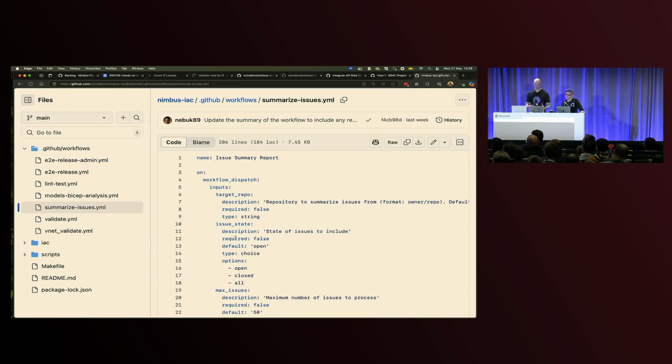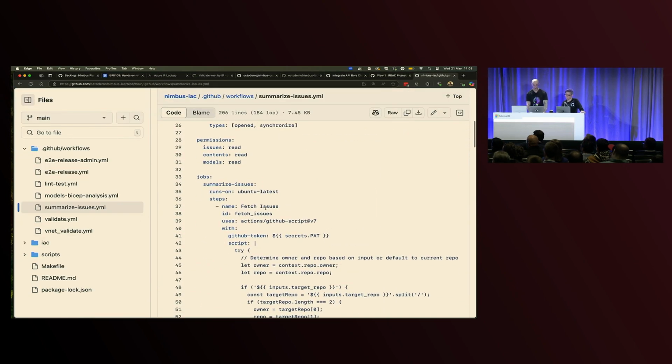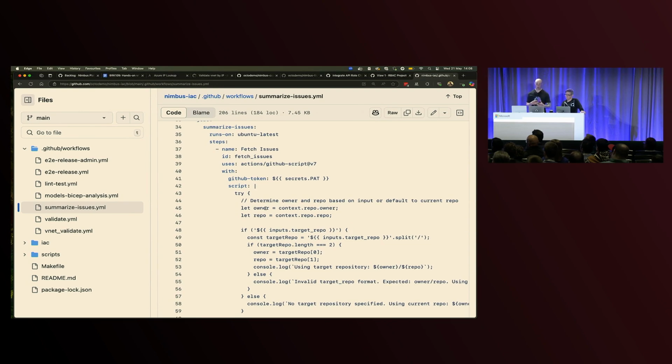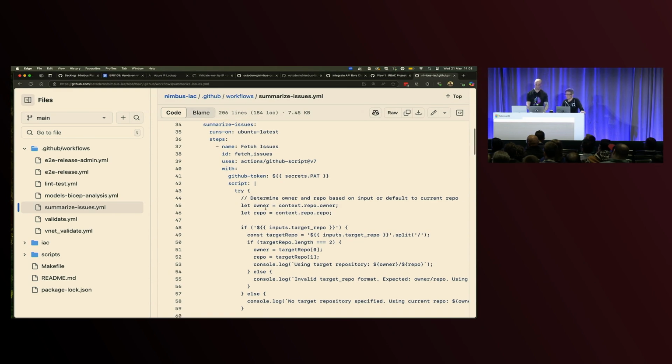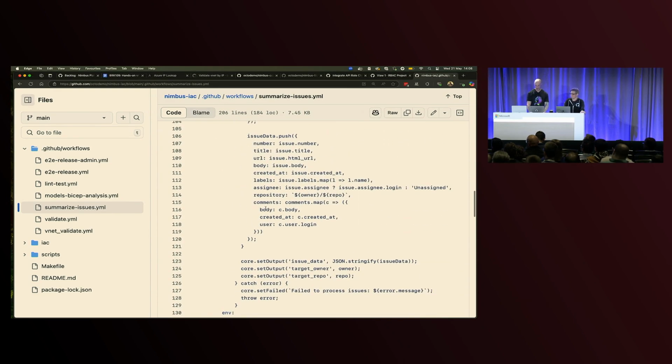We have this new summarize workflows YAML. Now in here, we're fetching all the issues from any given repo. So we've got those as variables that we can pass in to say which repo we want to fetch the issues from.